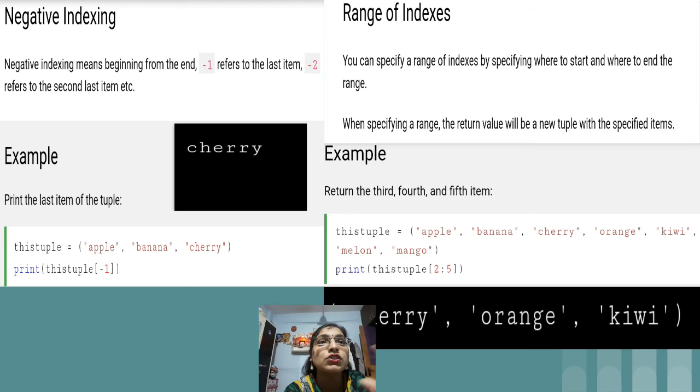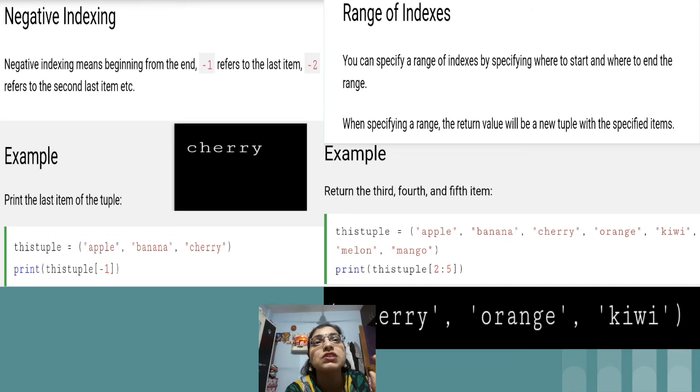Now we have taken so many items, and the question is, I just want to display the third, fourth, fifth item. This is my question. I have this tuple which contains many data items like apple, banana, cherry, orange, kiwi, melon and mango. But I don't want to display all the data items.